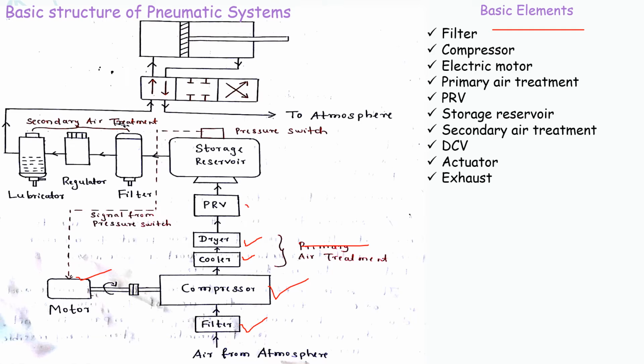Then a pressure relief valve, a storage reservoir to store the compressed air, and then a secondary air treatment. In case of secondary air treatment, you have another three: filter, regulator and lubricator, which we call the FRL unit. Then a direction control valve and an actuator. So these are the basic elements of a basic pneumatic system.